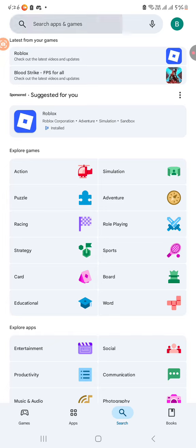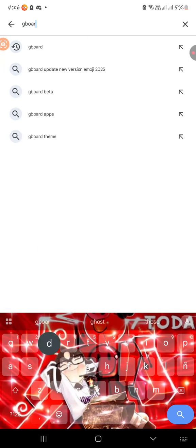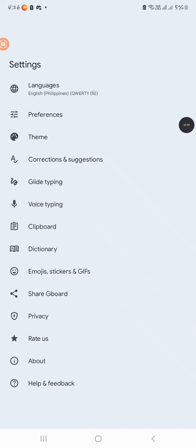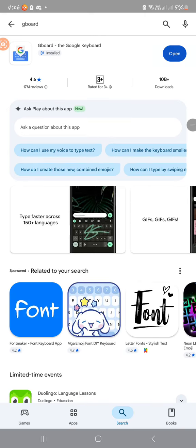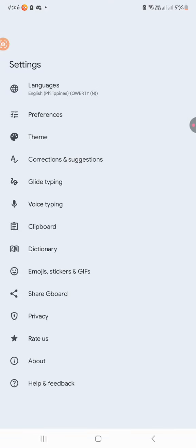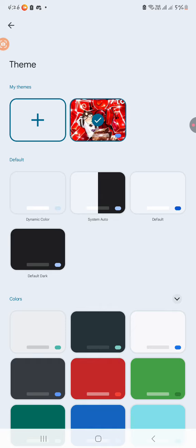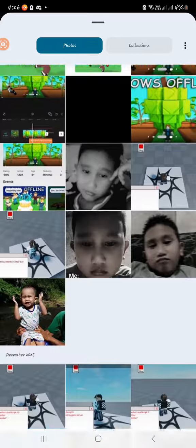Now go to search for Gboard and install it. Once you're done installing it, you have to do some steps there to complete it. And once it's done, open the theme, and then My themes, and you can choose whatever you want here.